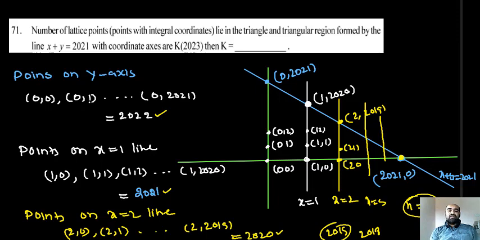So what happened? Initially, on the y-axis, I got 2022 points. On the line x is equal to 1, I got 2021 points. On the next line, I got 2020 points. On the next line, I will get 2019 points. Next 2018 points, and so on, up to 1 point, that is 2021 comma 0. So now I will add all that, which gives the number of required points. I will write it on the next page.